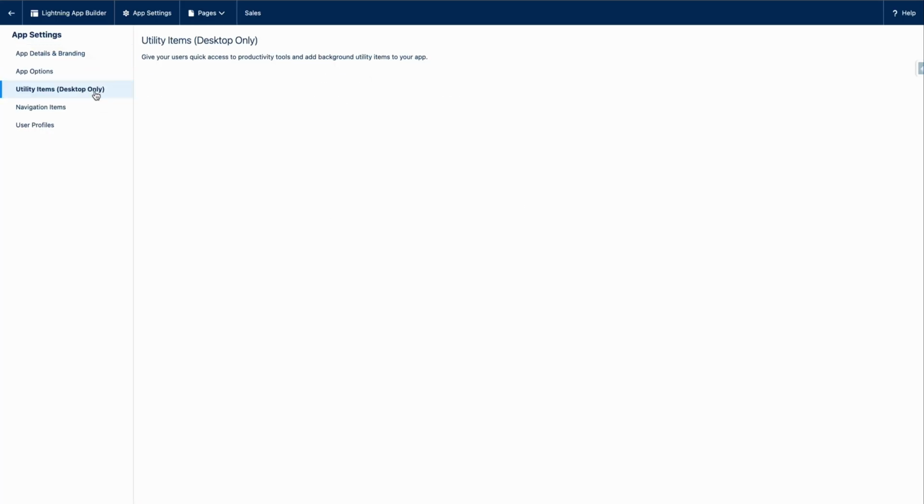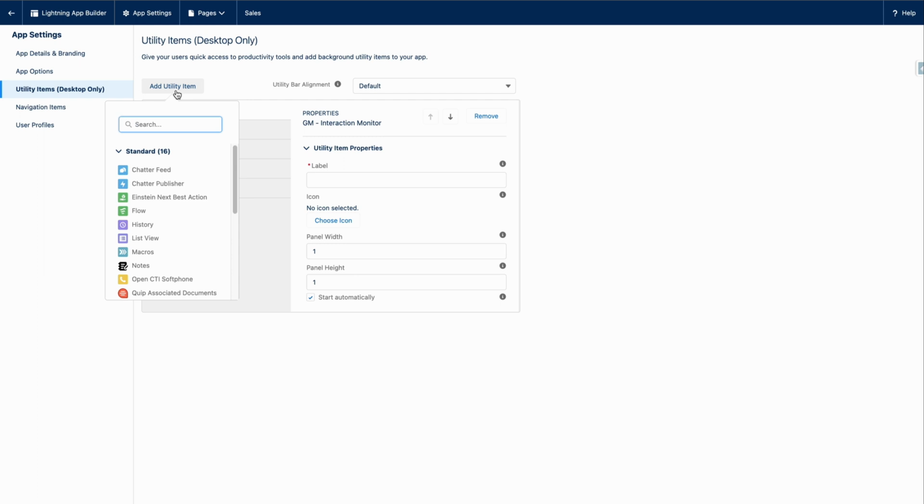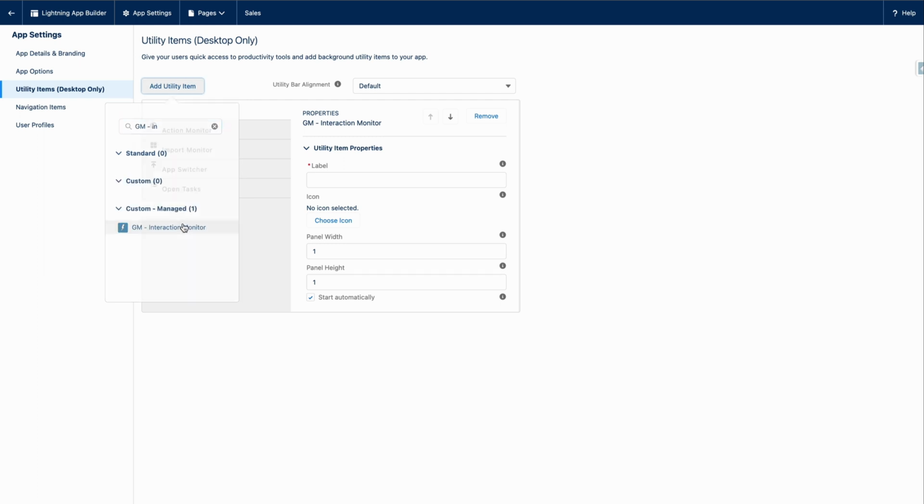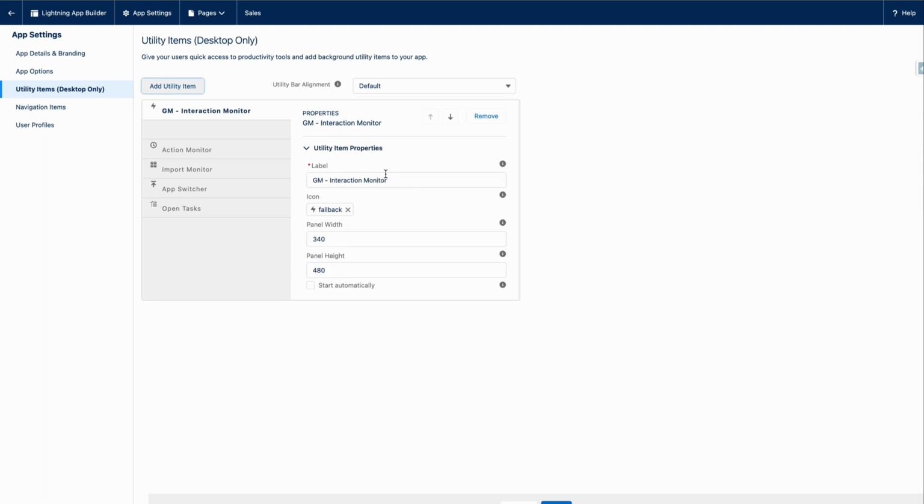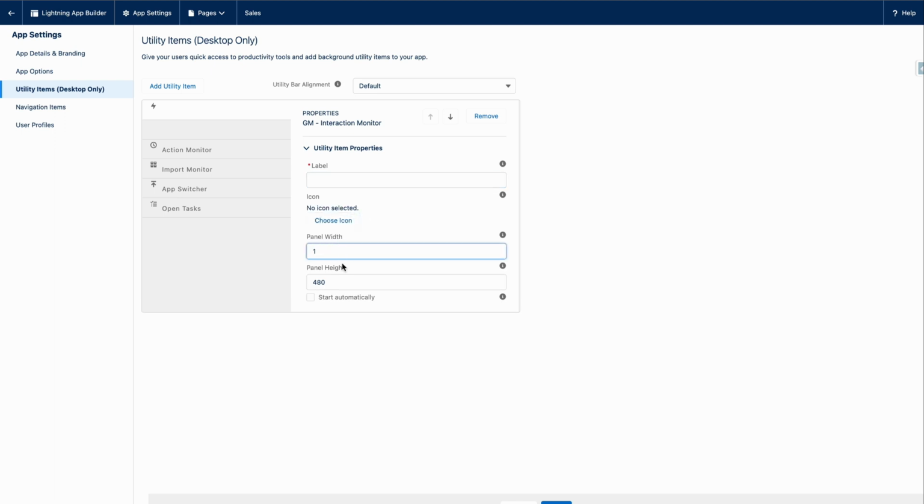Go to Utility Items. Click App Utility Items. In the Component Explorer, search for GM Interaction Monitor. Set Invisible Character as label. Remove the icon. Set 1 for panel width. Set 1 for panel height. Check Start Automatically. Click Save.